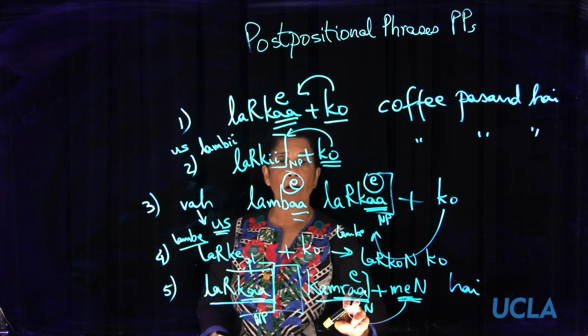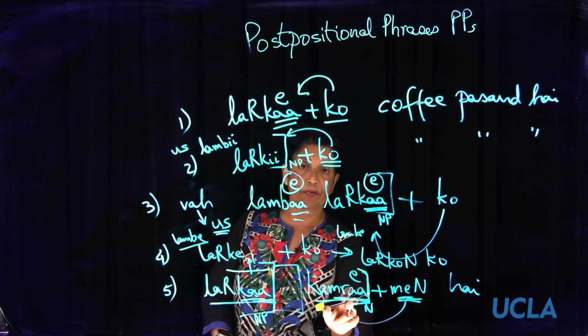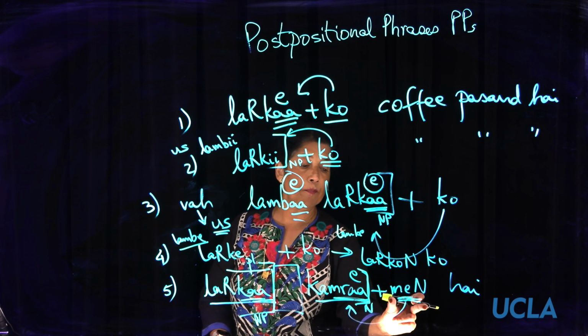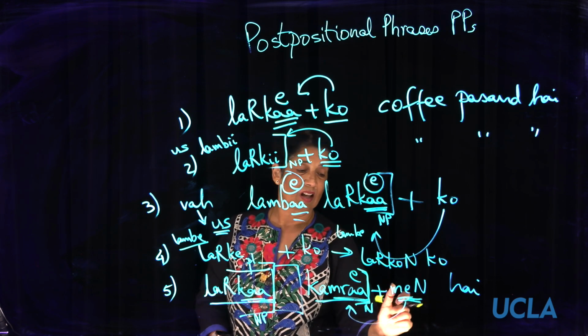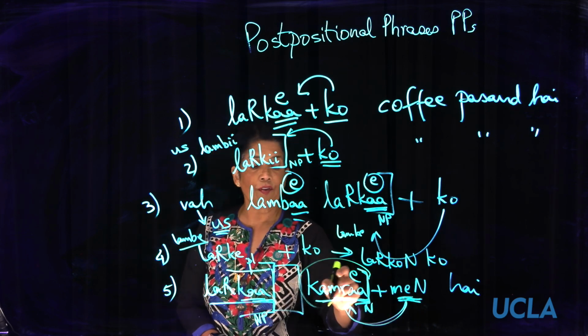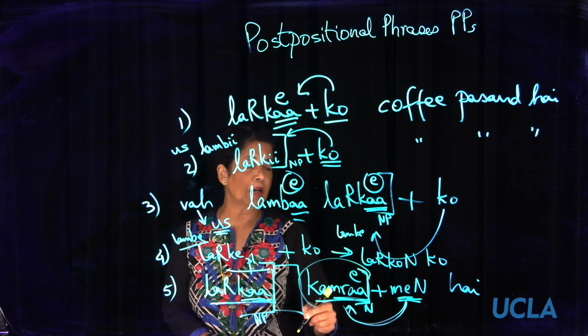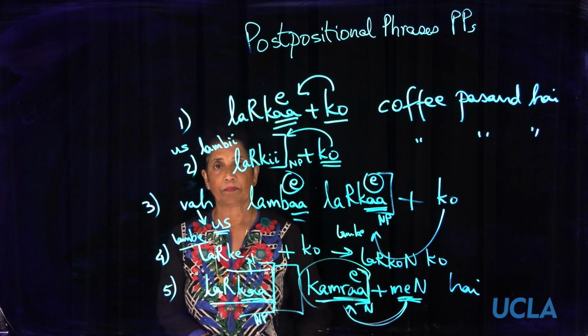Therefore you move on. You come to another noun, which is the last element of this noun phrase. Is it followed by a postposition? Yes. Now this whole noun phrase will go into oblique. So if you had an adjective before it, ladka kale kamre mein hai. Okay.